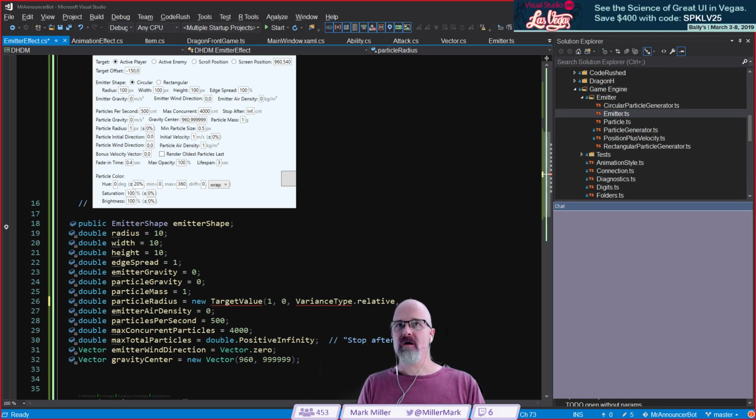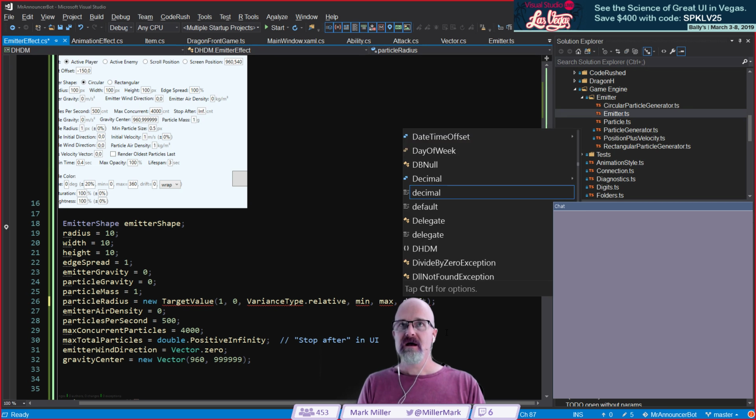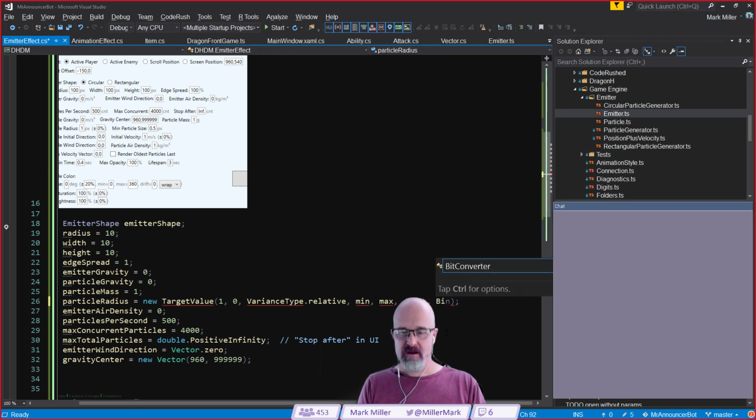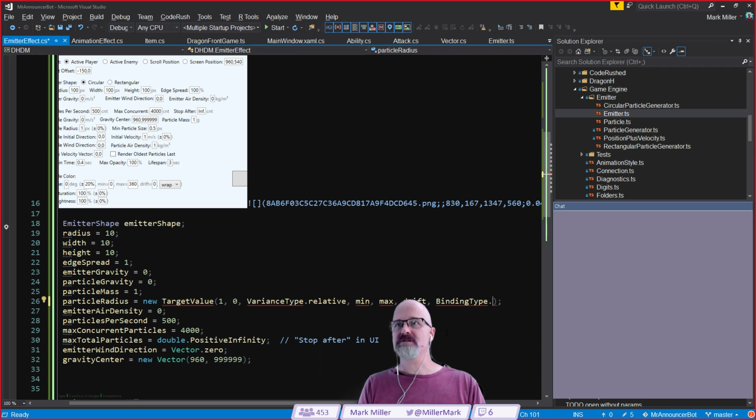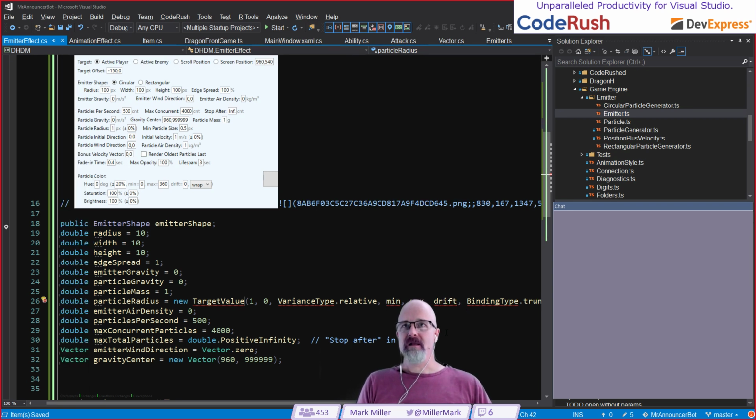And then we're going to have our min, whoops, don't do that to me, then a max, and then we're going to have a drift. And then we're going to have a binding type, which will default to truncate. Okay? So now let's start building some of these pieces right here.